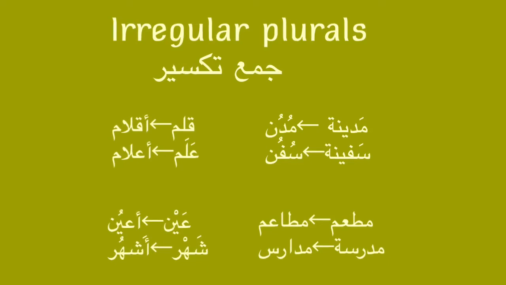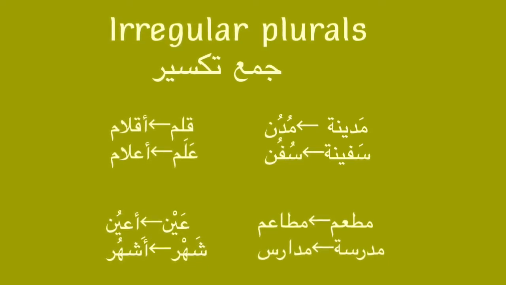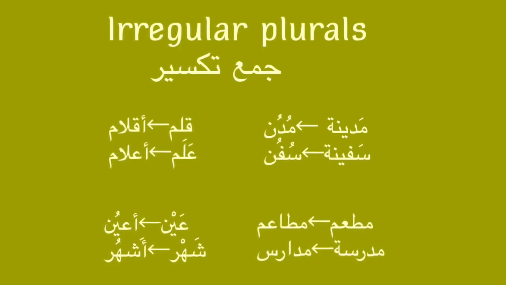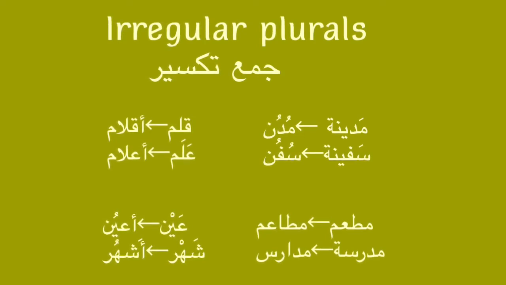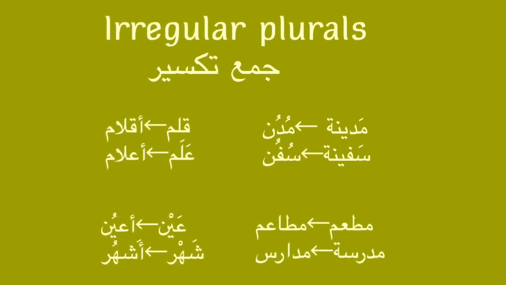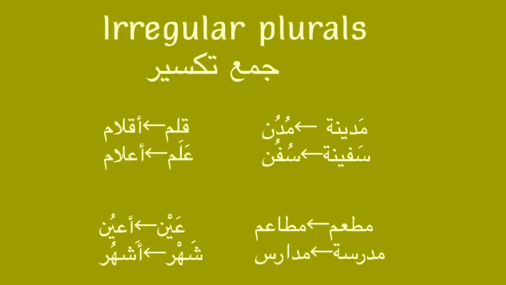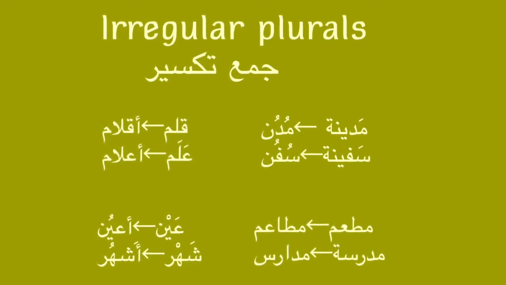Now going for the last rule for today. عين, أعين, شهر, أشهر. عين is eye, شهر is month. عين, أعين, eyes, شهر, أشهر, months. We added only one alif in the beginning, and the second letter will take a dhamma and the first letter will take a sukoon. So عين, أعين, شهر, أشهر.